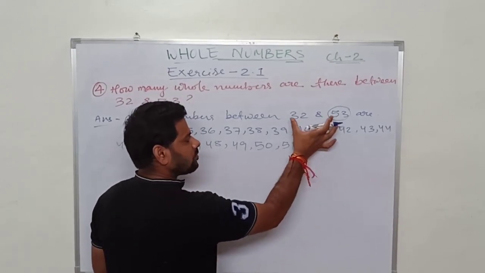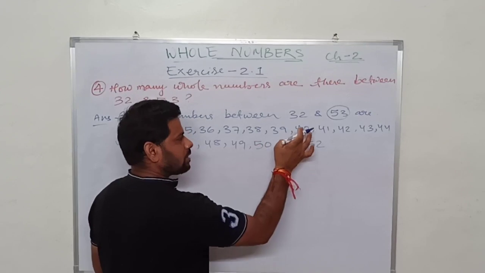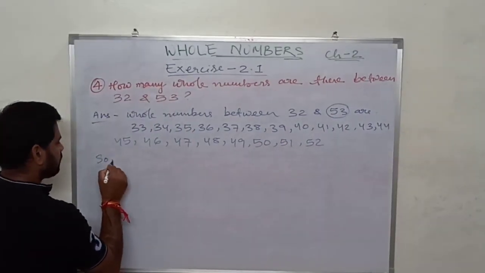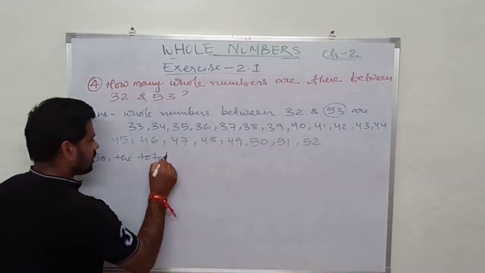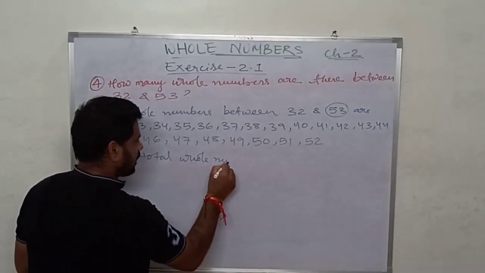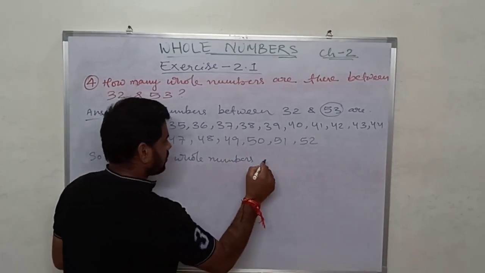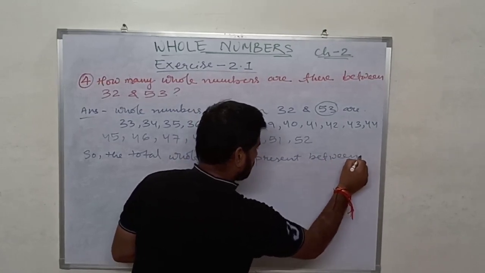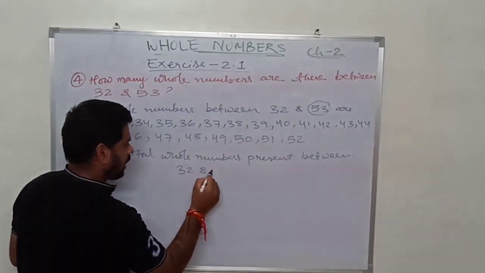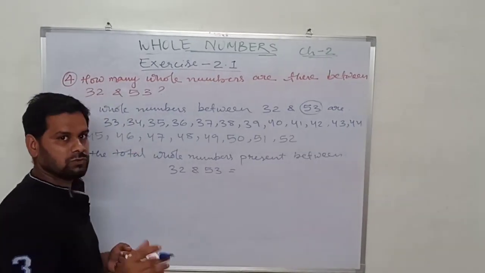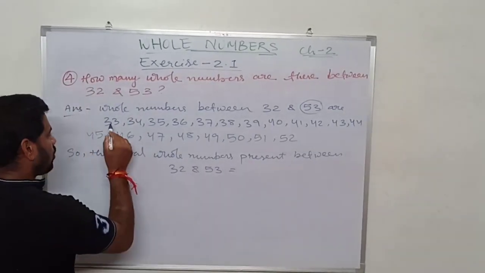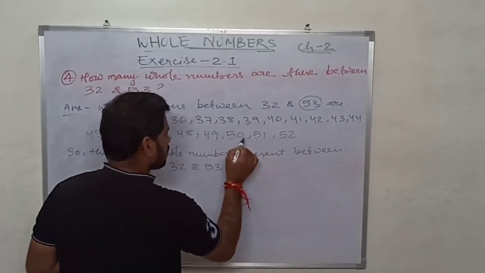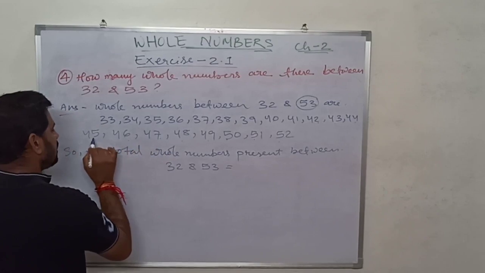We have to write down the number of whole numbers that come in between 32 and 53. Now we will just count. So the total whole numbers present between 32 and 53 is equal to, we will just count and write 1, 2, 3, 4, 5, 6, 7, 8, 9, 10, 11, 12, 13, 14, 15, 16, 17, 18, 19, 20.